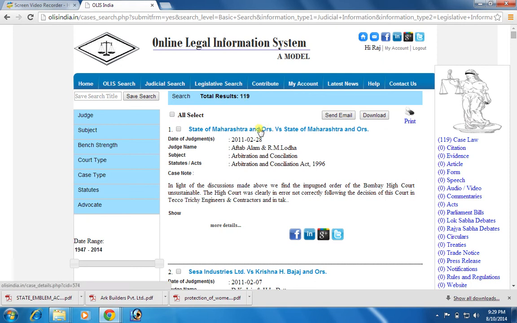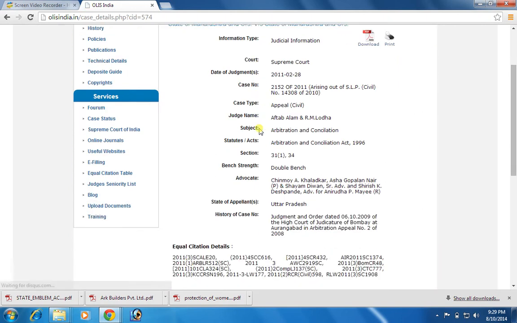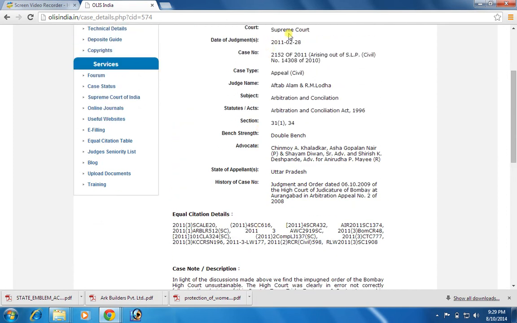Now I wish to have this particular record, then I click on this party name. It navigates me to the full metadata record. This metadata record contains code, date of judgment, case number, case type, judges who decided this case, subject of the case, statute referred in the decisions, section referred in the decision or case law, whether the bench was double bench or full bench is also mentioned, and the advocate who appeared on behalf of parties.